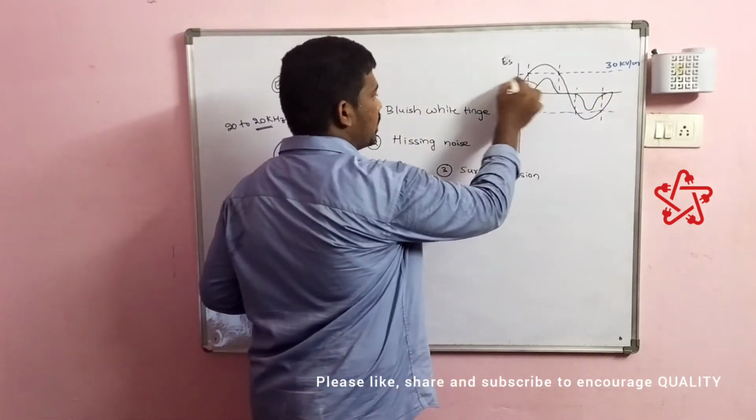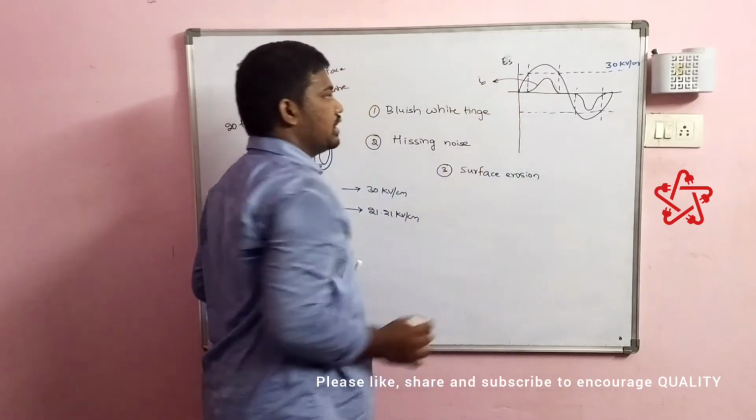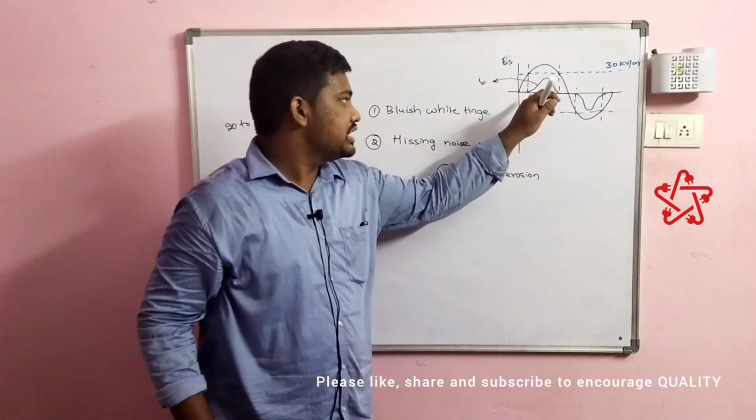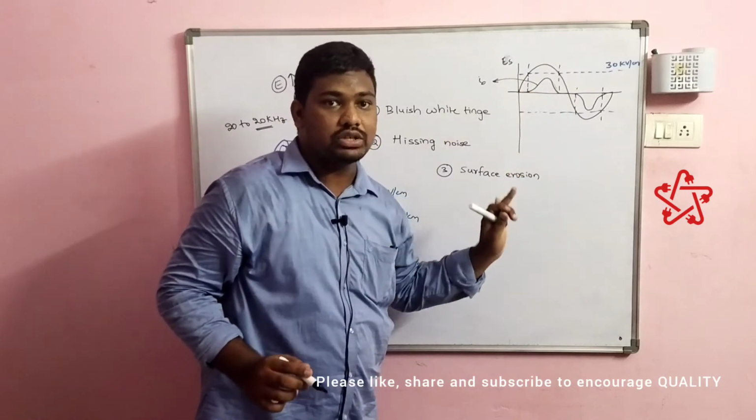This is the corona discharge. So we generally see it is non-sinusoidal.